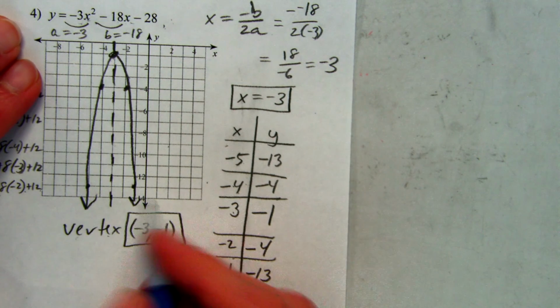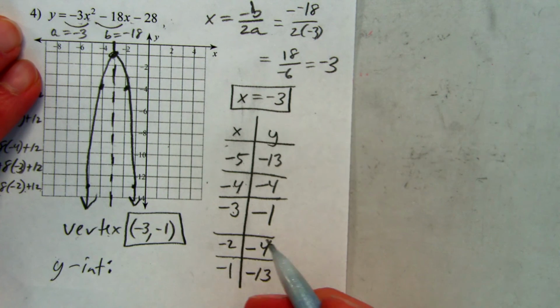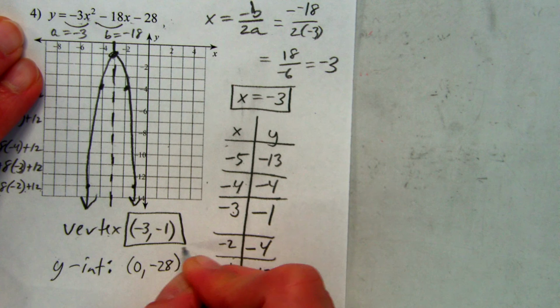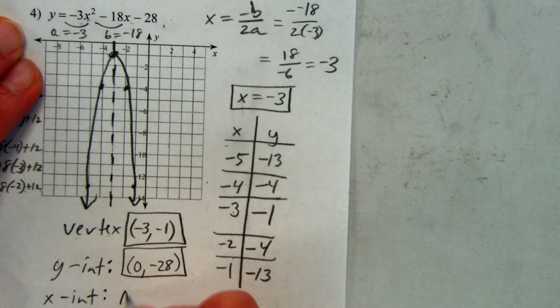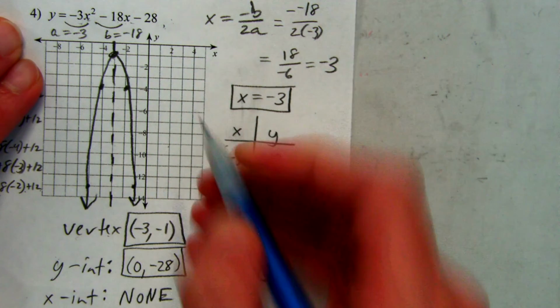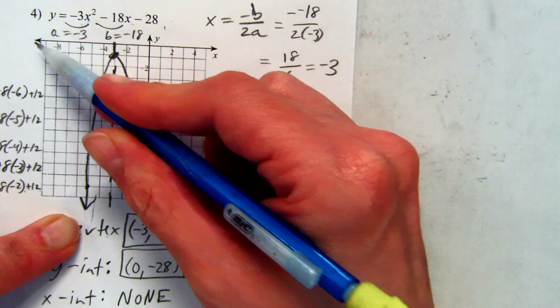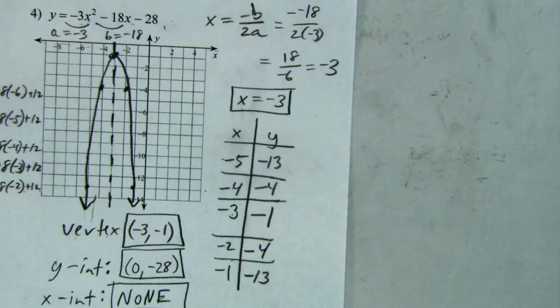I cannot see the y-intercept, but what would my y-intercept be? Negative 28. So I write that 0, negative 28, if I write it in point form. And what about x-intercepts? Not applicable. We're not going to have any because it opens down. It's going to go down forever, but it's not going to go up past this point. And my x-axis happens to be up here, so it is never going to cross.